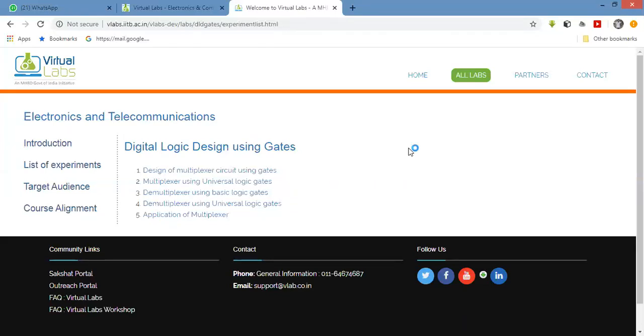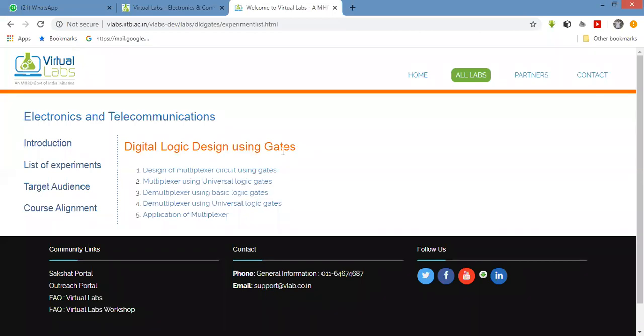combinational and sequential circuits. Now today, with the help of this virtual lab, we are going to perform two experiments, multiplexer and demultiplexer. Here is the list of experiments. These are the different experiments available to perform under digital logic design using gates.